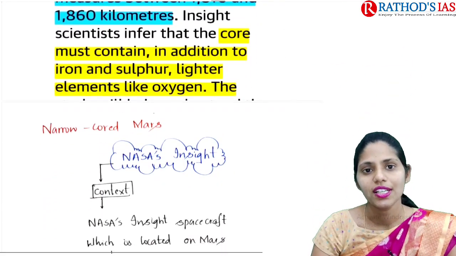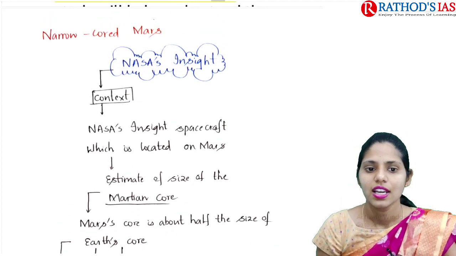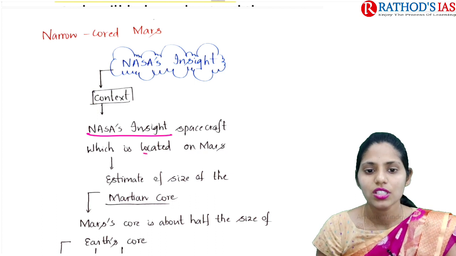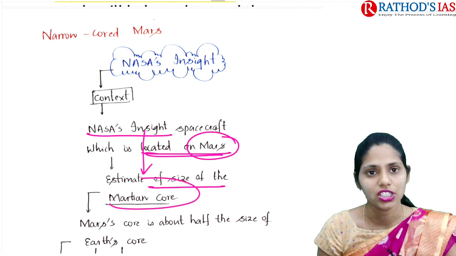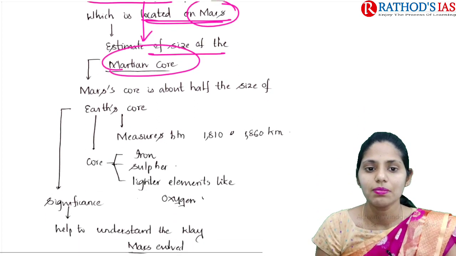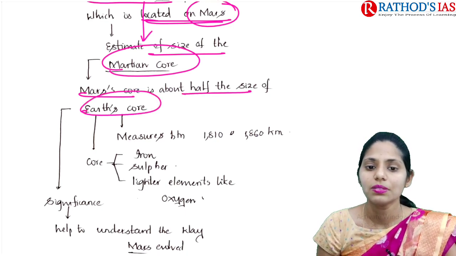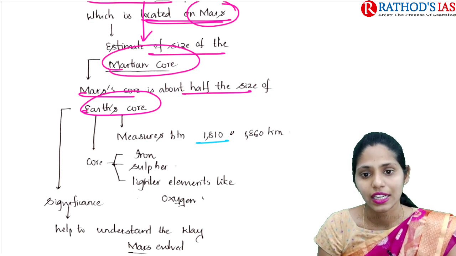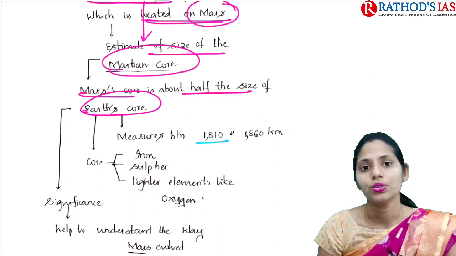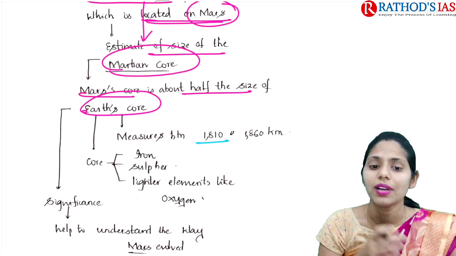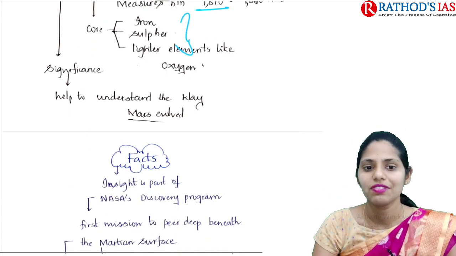This article is important regarding science and technology, which comes in GS paper 3. Now let us see the context first. NASA's InSight spacecraft, which is located on Mars, estimated the size of the Martian core. This study mainly says that the Mars core is about half the size of Earth's core, measuring about 1810 to 1860 kilometers. This core is mainly composed of iron, sulfur, and even some lighter elements like oxygen. So what is the significance of this study?